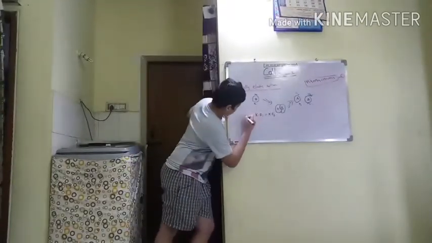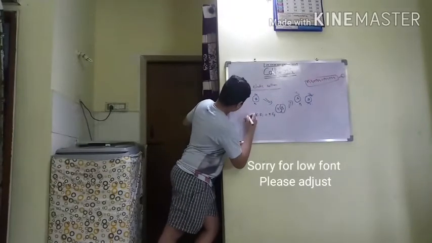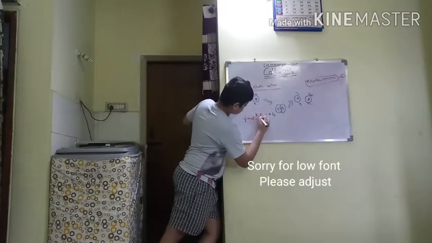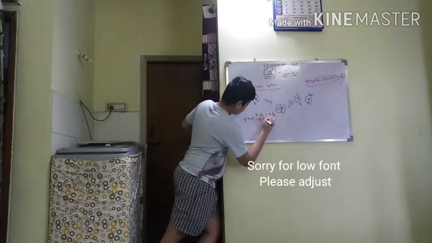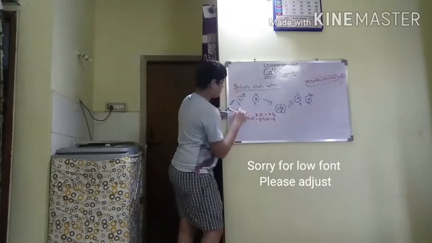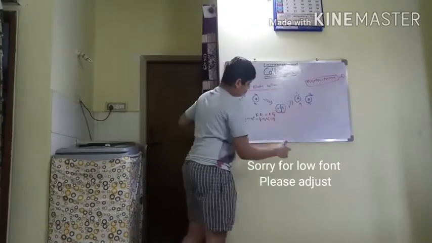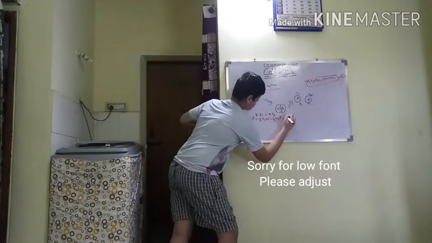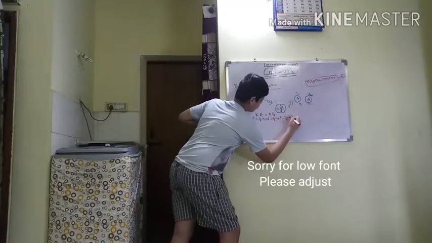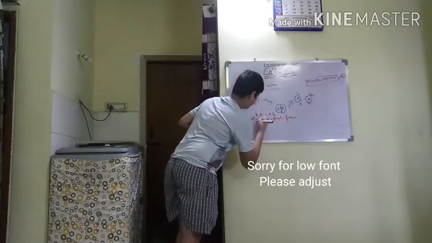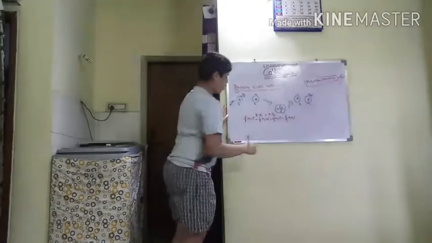Now we shall derive another equation from this. Half m1 u1 square plus half m2 u2 square is equal to half m1 v1 square plus half m2 v2 square. Let us say these are masses m1 and m2. Now the half you can take common and cancel.